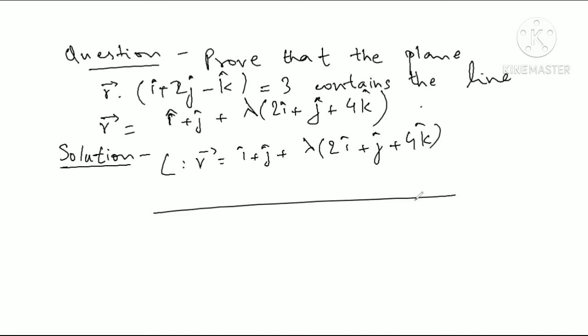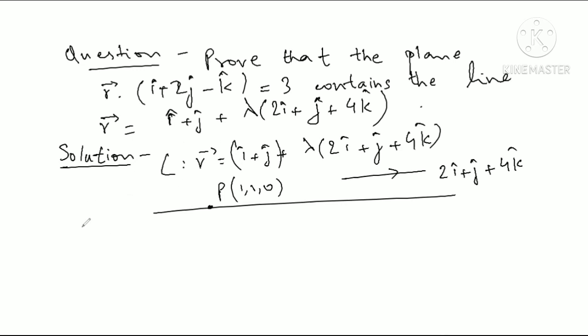For this line, the point I cap plus j cap will lie on the line. So if this point is P, we can say 1 comma 1 comma 0. This point will lie on the line, and the vector 2 I cap plus j cap plus 4 k cap will be parallel to the given line.